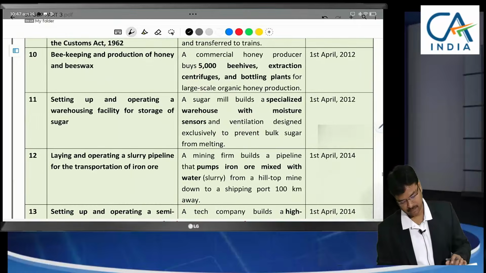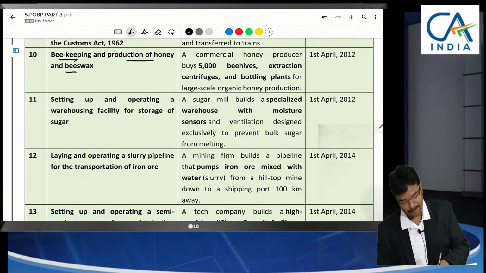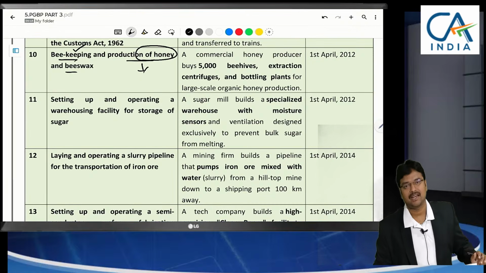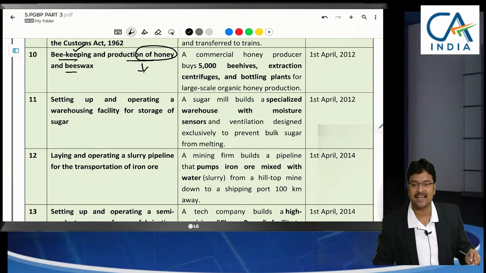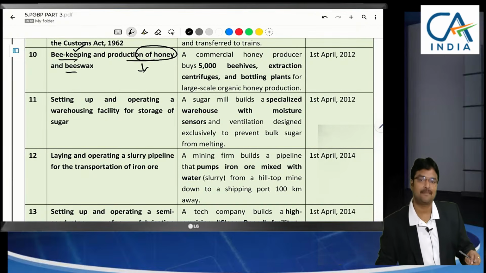Next, beekeeping or production of honey. Beekeeping means honey production, not natural. Here we are maintaining the bees. Natural honey coming from forests, extracting that honey, is a separate thing. But here we maintain honey bees, so we are going to produce honey out of it.